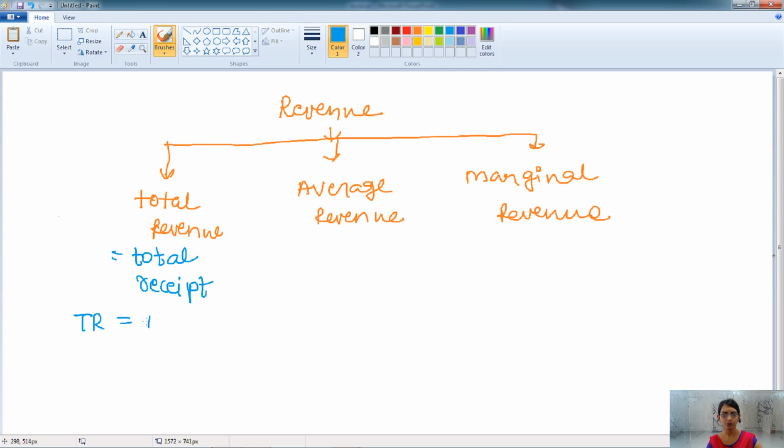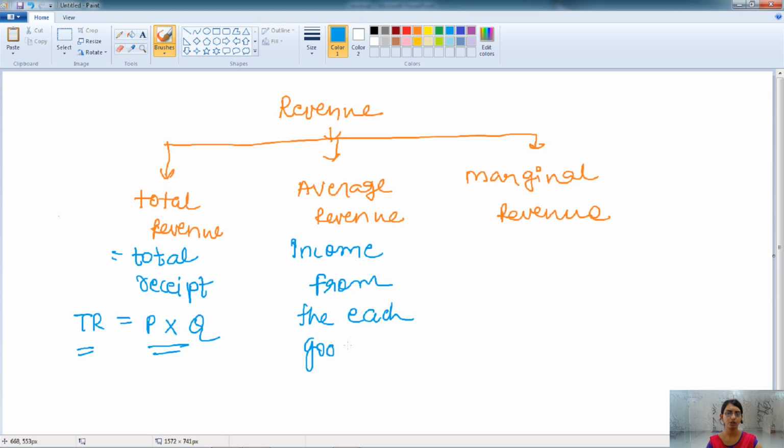How to find out the total revenue? That is price into quantity. So when we multiply price with quantity, we get the total revenue. It's the total receipt, the total income generated by the firm for selling goods or services. Whereas average revenue is the income from each good sold.